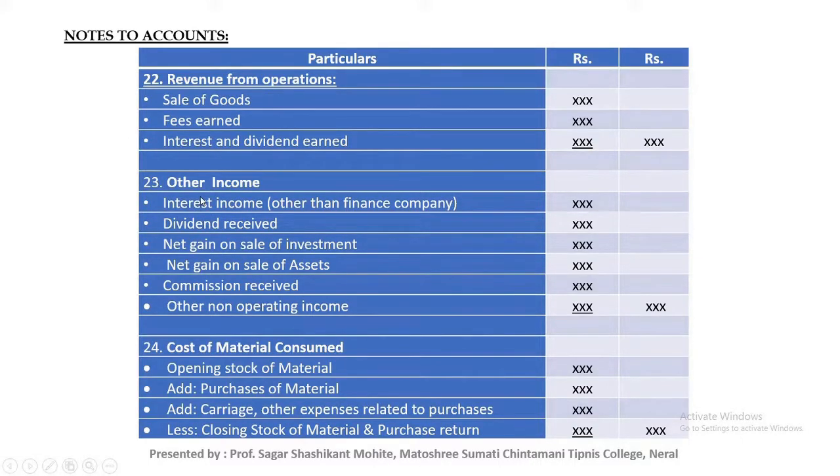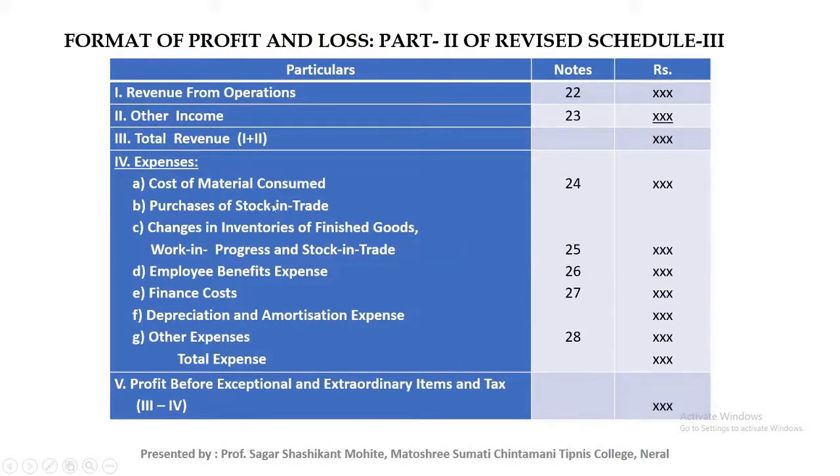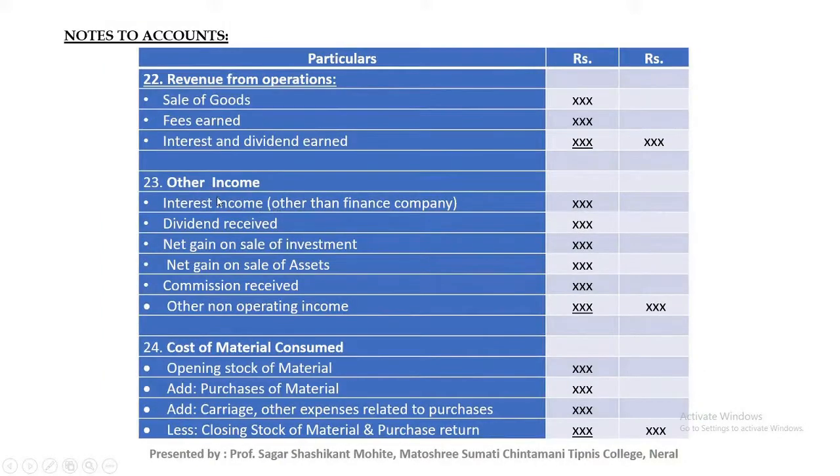Next, point number 2, that is other income. In the other income, that is non-operating income, that is interest income, dividend received, profit or gain on sale of investment, profit or gain on sale of asset, commission received, and other non-operating income.